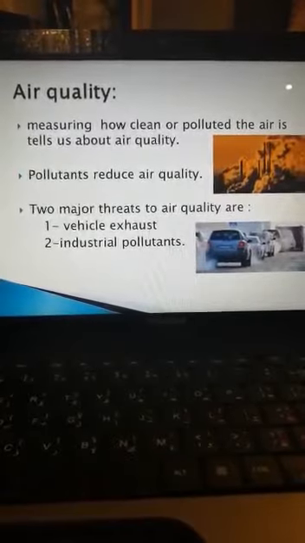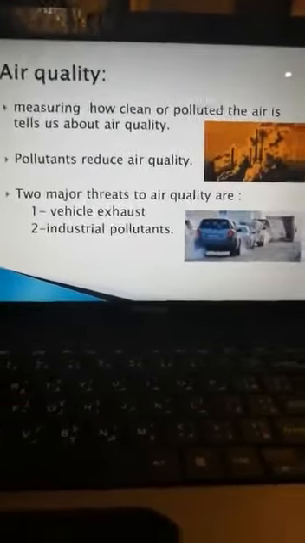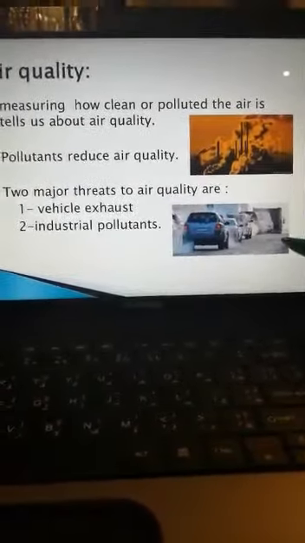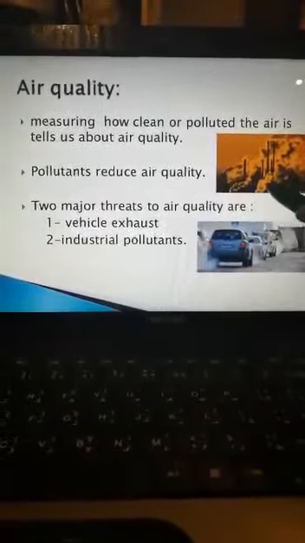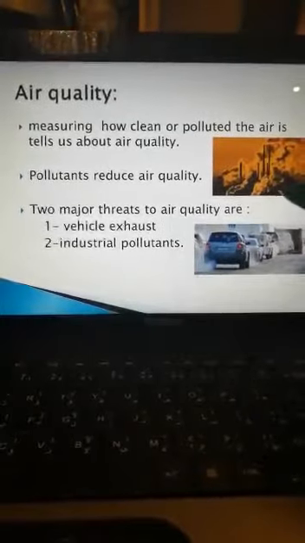We have two major threats to air quality. Number one, vehicle exhaust. Number two, industrial pollutants. Okay, those are the two major threats to air quality.